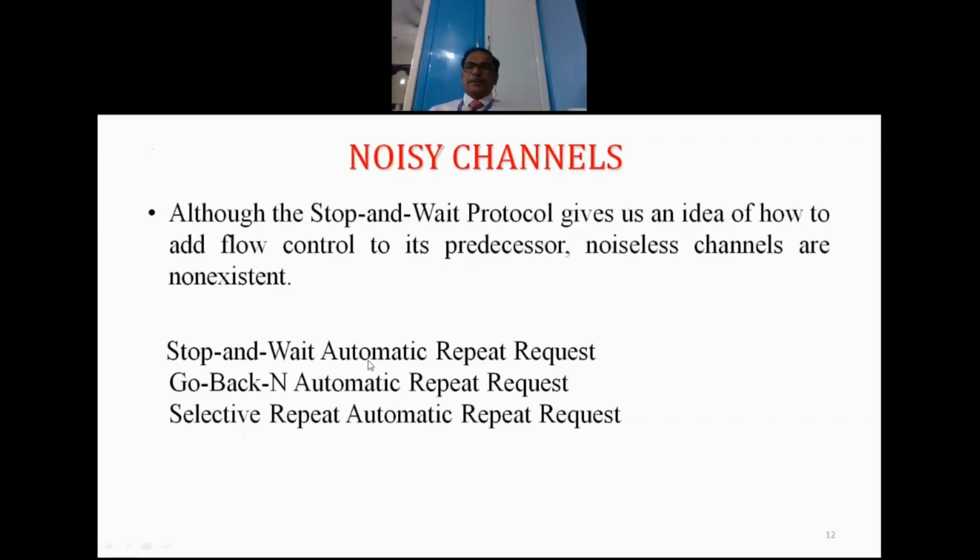It takes time because the information has to reach the destination, the destination has to verify for errors, then the destination sends the feedback, and the feedback has to arrive at the source, that is the sender. Then, based on the feedback, comes the next step. So the idle time of the sender is more. After sending a frame, the sender has to sit idle, so a lot of time is wasted.